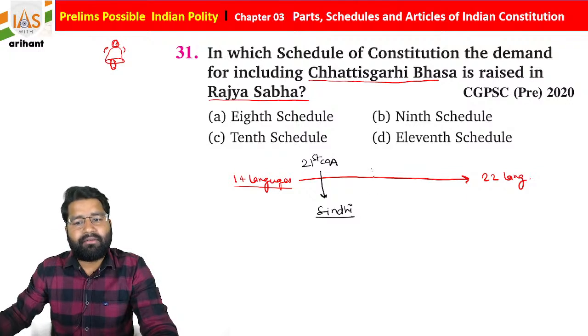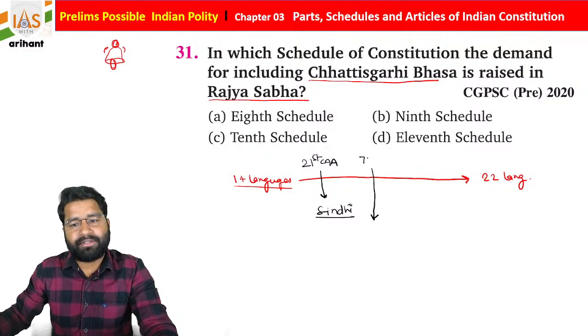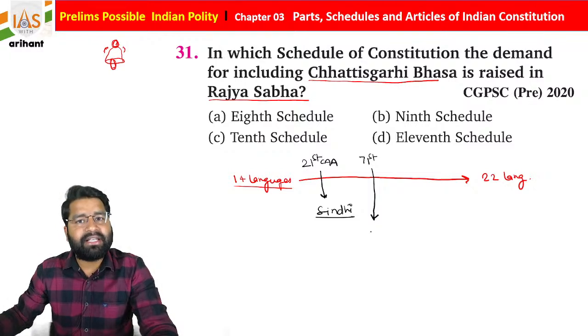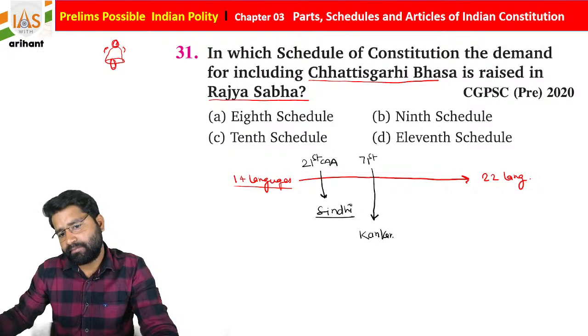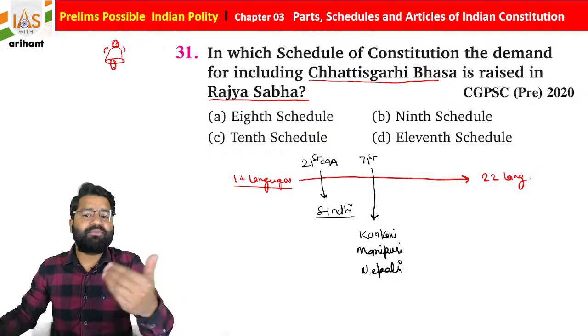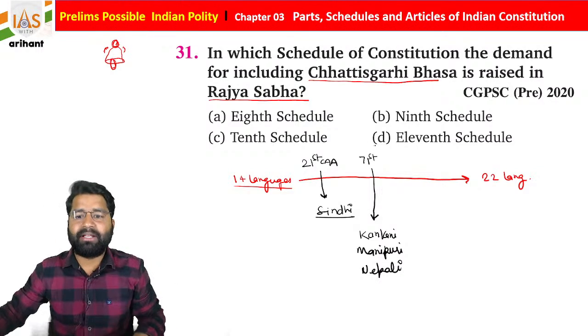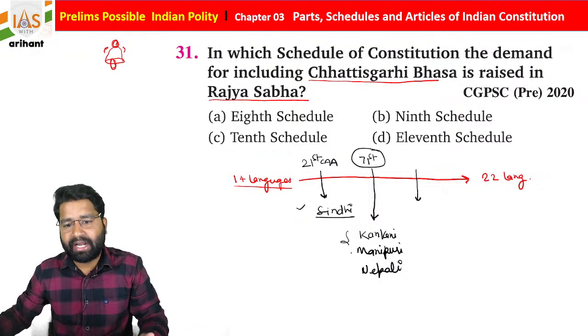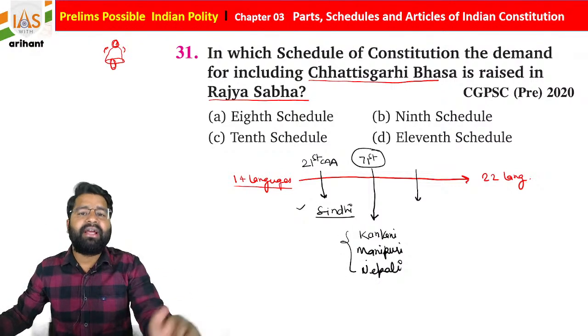Once again, students, there was an amendment in 1992, the 71st Constitutional Amendment Act. At that time 3 languages were added: Konkani, Manipuri and Nepali. So Konkani, Manipuri, Nepali, these are the 3 languages added by the 71st Constitutional Amendment Act. So Sindhi was included as the 15th language, and these 3 languages made it 18 languages.